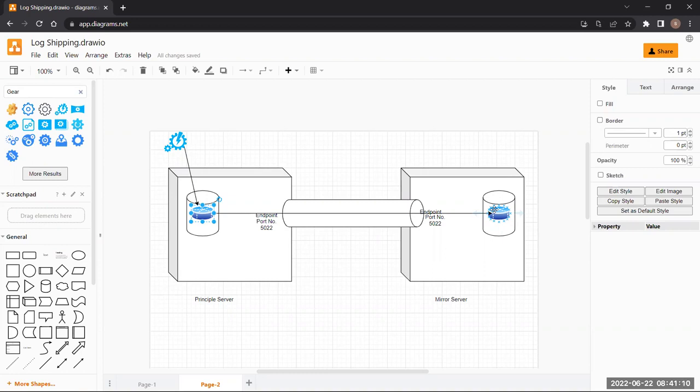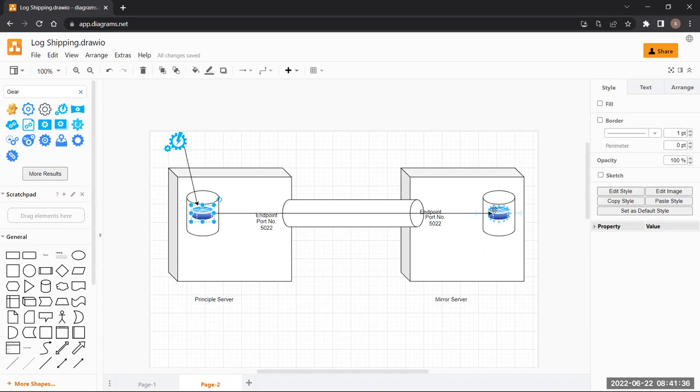Before I jump to that, as I was talking about log shipping, there was a third server, right? To keep an eye on the log shipping. What was it? Monitor server. That was there to monitor it, right?